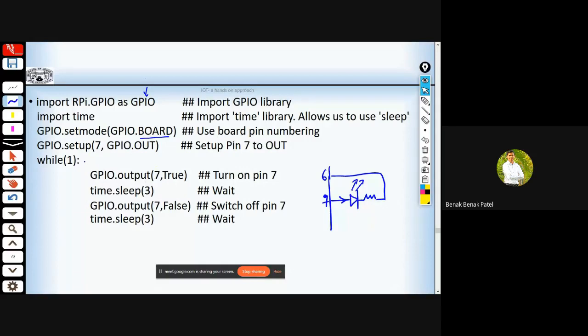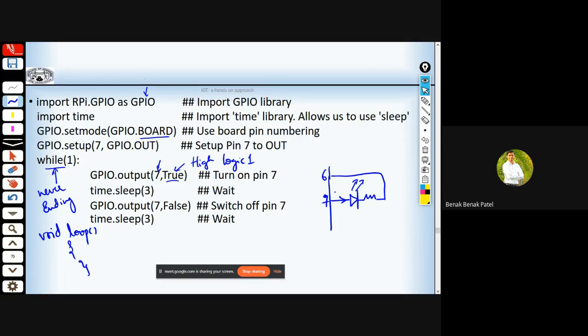So here while 1 is again never ending. It's similar to void loop in Arduino programming. So here what I'm trying to do is, while 1 is always true, there is no condition, the condition is always true. And in the very first line, what we are trying to do is output a value. Here true means high. The value that I'm trying to transmit is high or logic 1. And I'm trying to pass this logic 1 value via what pin? Pin number 7.